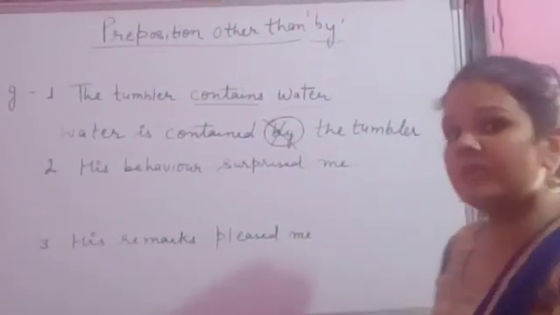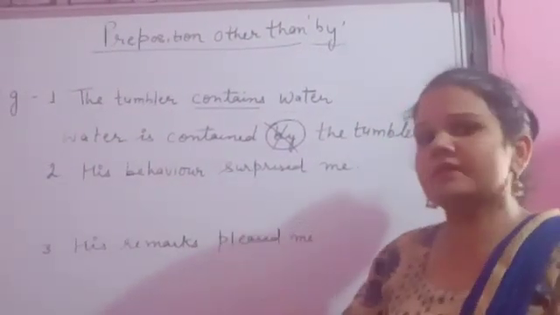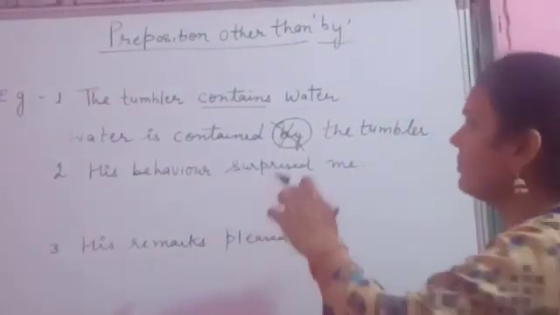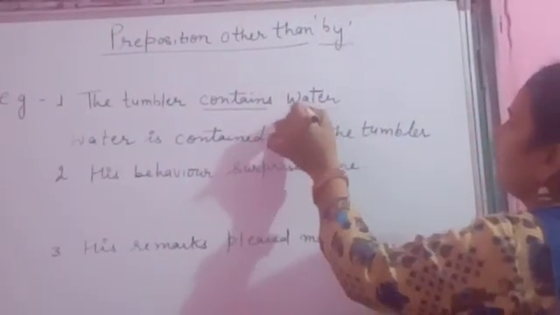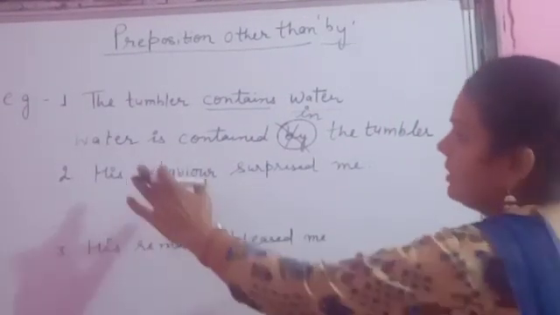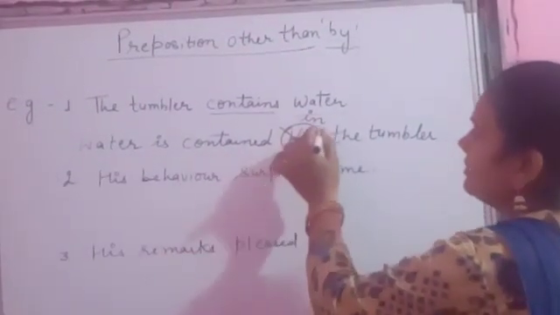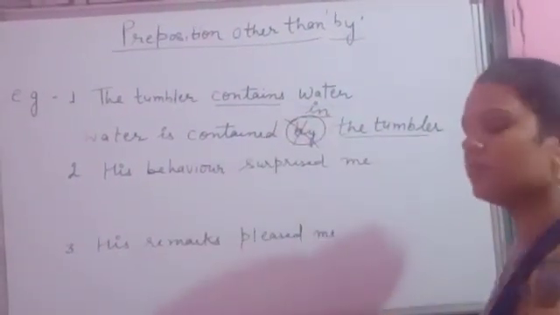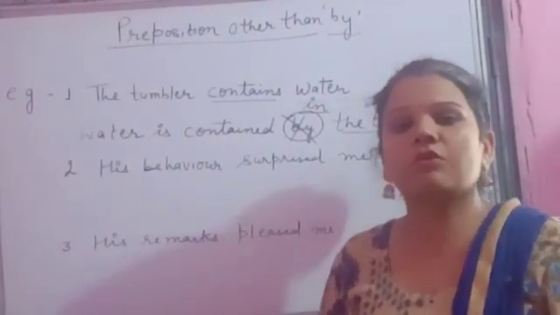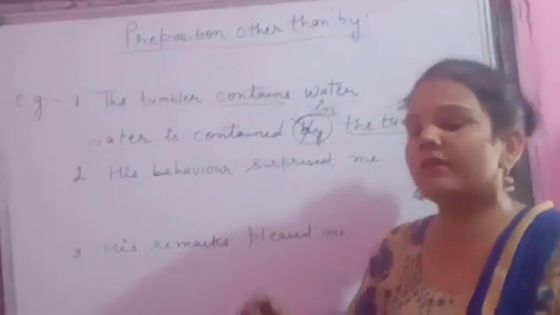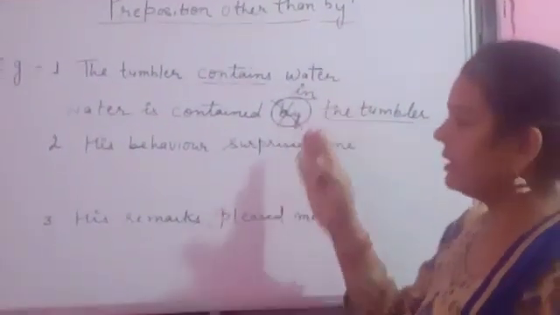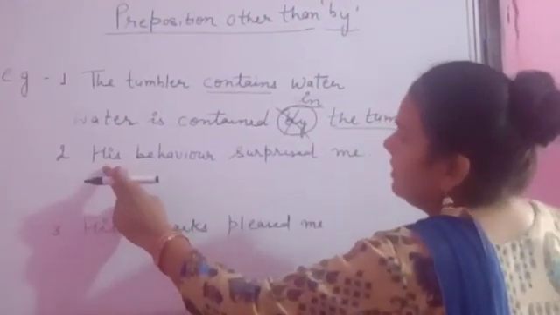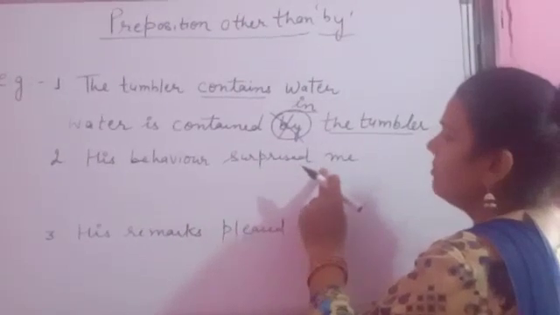Now what is the situation saying? The water is, the situation is, inside the tumbler. That's why in place of by we will write here in. Water is contained in the tumbler. Understand? That's why, because a preposition always shows the position of a noun and pronoun. According to that we have to use prepositions in these sentences. Clear?